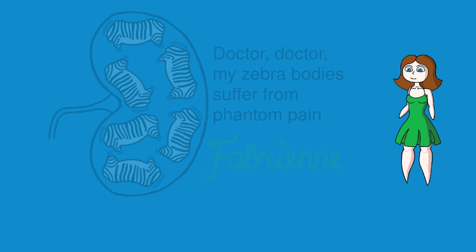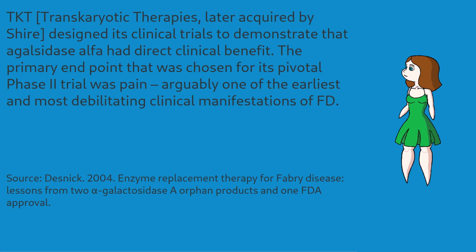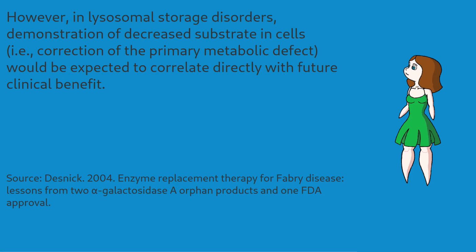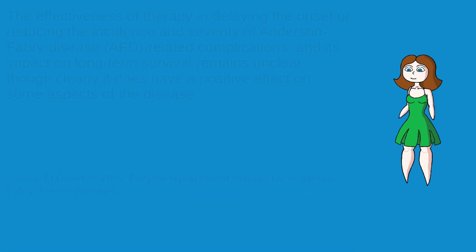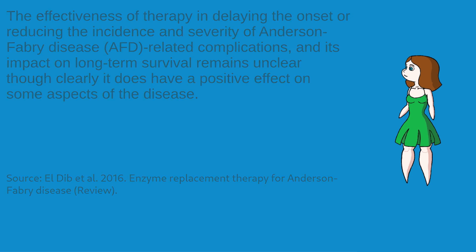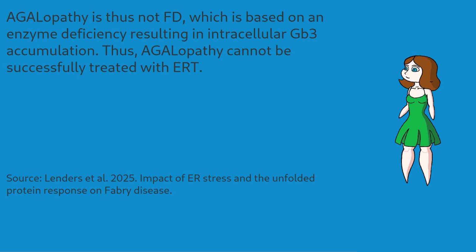This is not a new phenomenon. In the initial clinical trials, Shire tried to prove that Replagal improves neuropathic pain. Because of the slow changes in Fabry disease, no meaningful change could be established in the 6-month trial. Genzyme instead established Gb3 clearance from kidney tissue as the benchmark for the efficacy of Fabry treatment, based on an expected direct correlation with future clinical benefit that still hasn't been proven. In this video, we see that this disconnect is extended even further, defining Fabry disease as a condition that can be successfully treated using ERT.